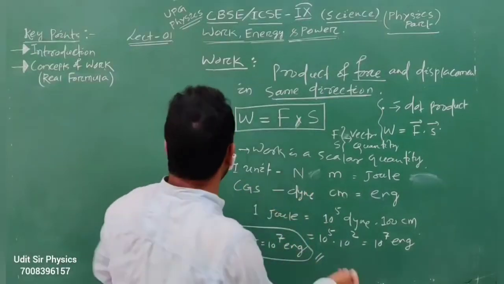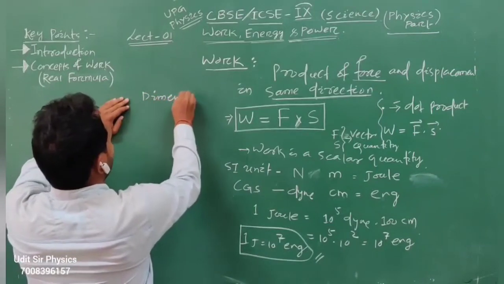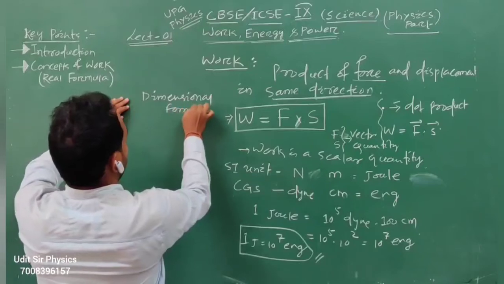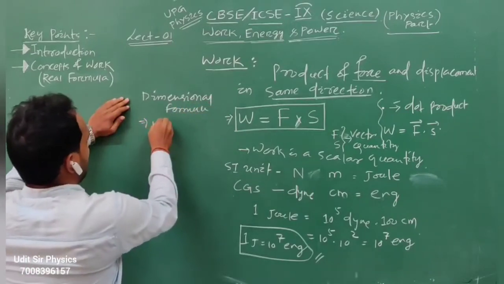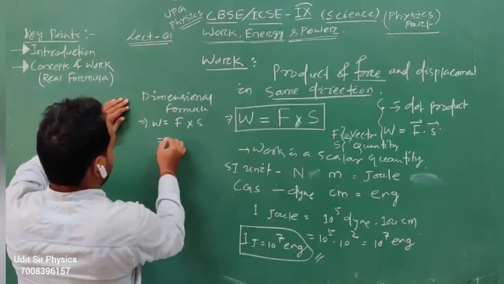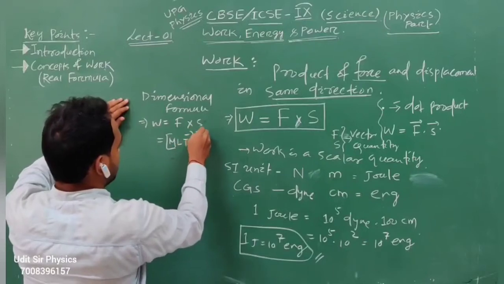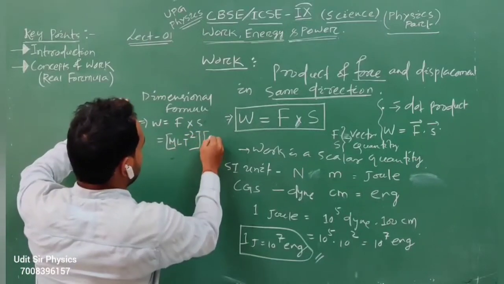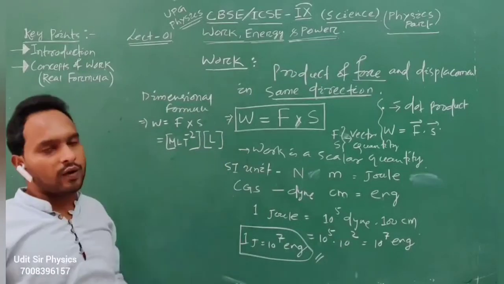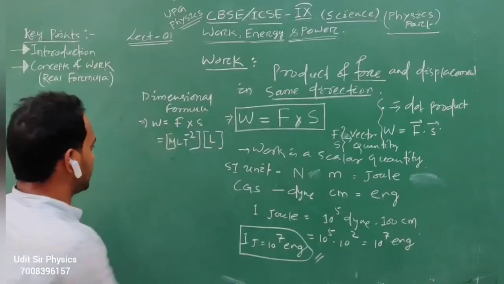And here we can go through the dimensions. Dimensional formula of work: work is equal to force into displacement. Force has the dimensional formula MLT minus 2, and displacement is L. In dimensional formula we have already studied unit measurements.